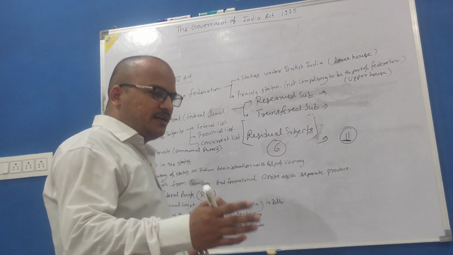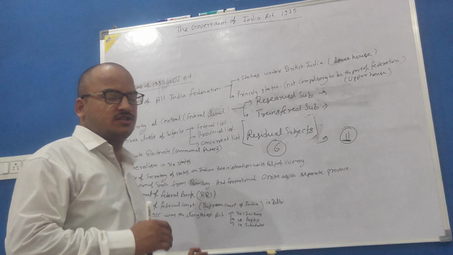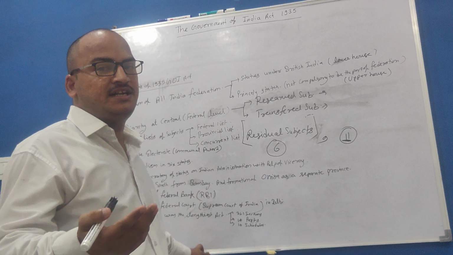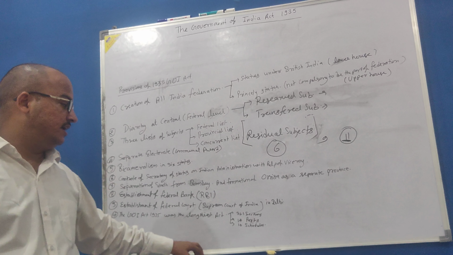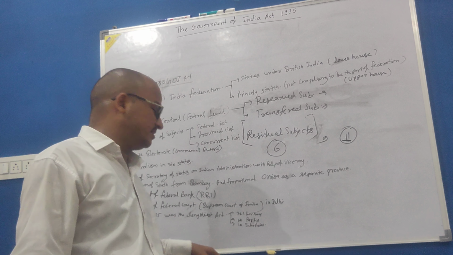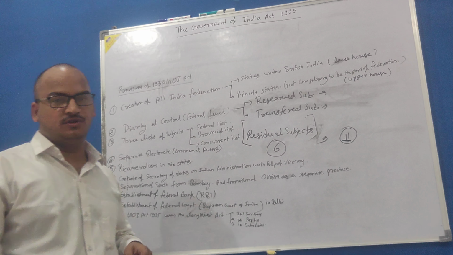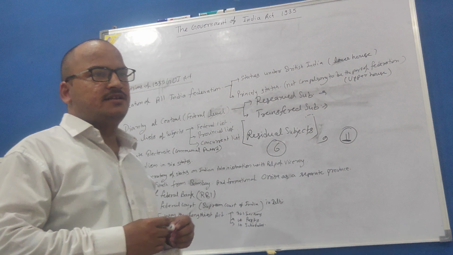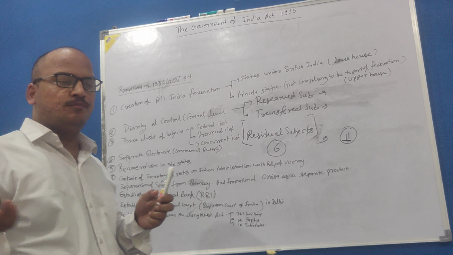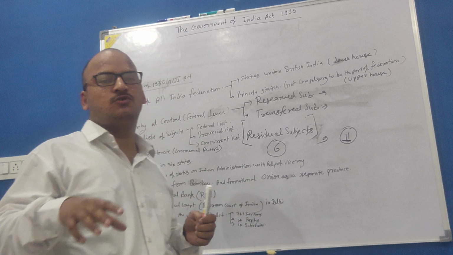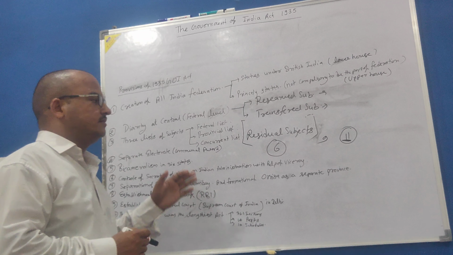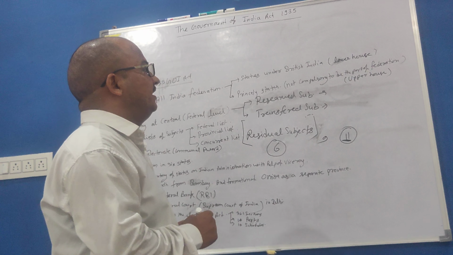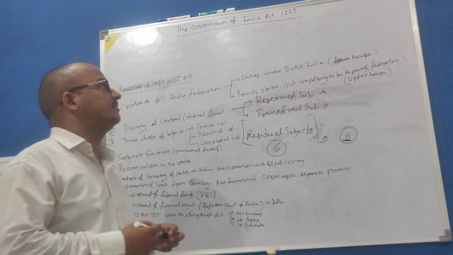This Act of 1935 was the lengthiest, the largest act that had ever been presented in India by the British government. This act had 321 sections, 14 parts and 10 schedules. So this was the structure of the 1935 Act. By this act, the British government tried to bring more Indian members into legislatures and our state bodies. So that was the provision of the Government of India Act 1935.